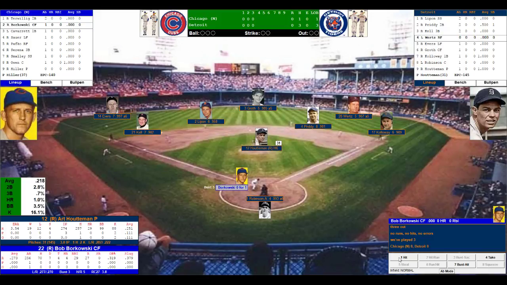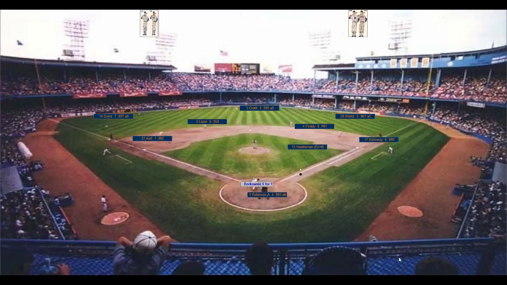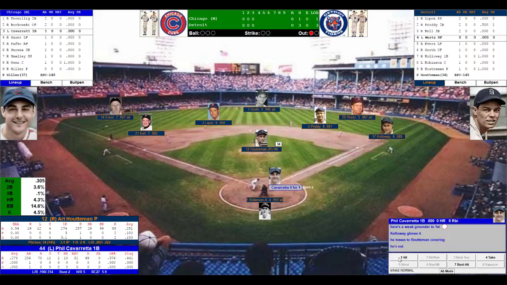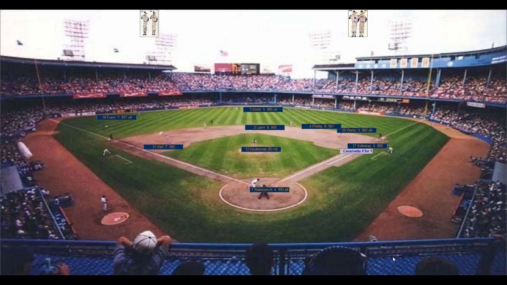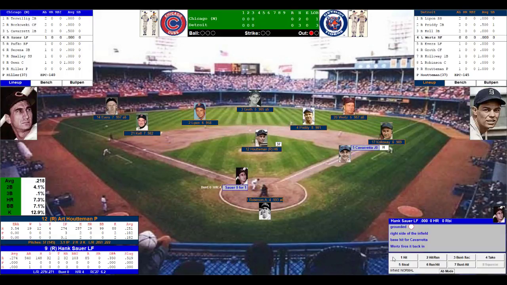Houtman back out on the mound, toes the rubber, looks in at Robinson. Here's the pitch to Borkowski. Slow grounder to Callaway. He flips to Houtman covering. 1 away. Here comes Phil Caravetta. He's 0 for 1. Righty-lefty matchup. The windup and the pitch to Caravetta. And that's a single to right. So a 1-out single for Phil Caravetta, 5 out of 10 base runner. Holloway will be holding him on at first.